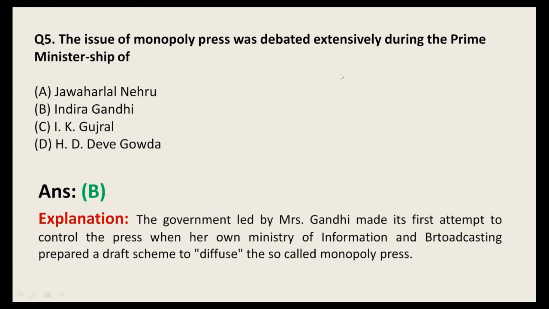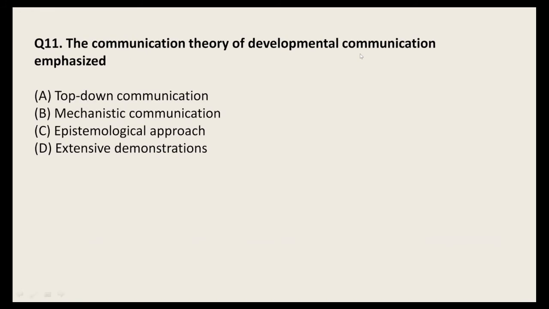So moving towards the next question, here questions 6, 7, 8, 9 are not here, so we will discuss in the next class. So kindly give the answer of question number 11. We will discuss that question later on, because that's a very important question, we will discuss it last. So communication theory of development, communication emphasized what?